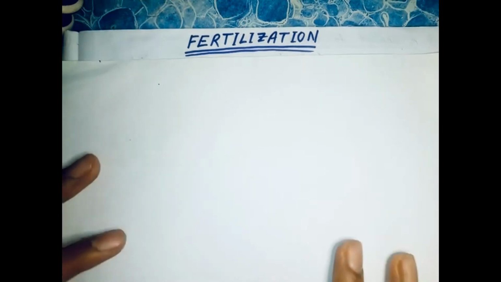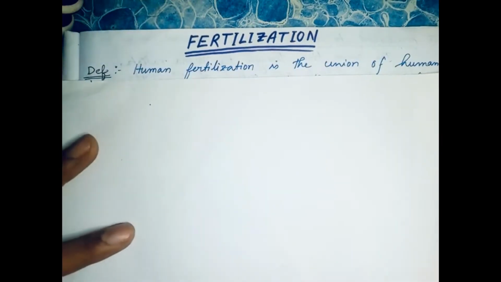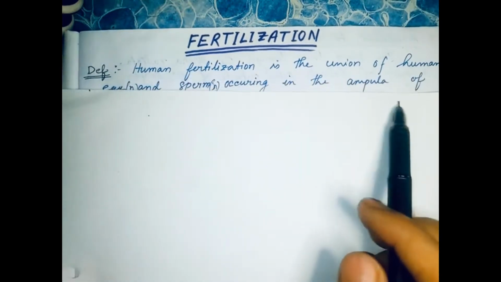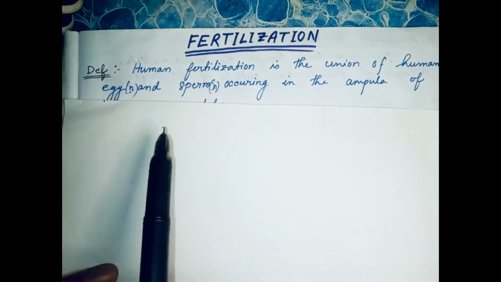So today we will discuss fertilization, obviously human fertilization. Fertilization is a process by which male and female gametes, or haploid gametes, fuse and form a diploid zygote. So let's see what the definition of fertilization is. Human fertilization is the union of a human egg and sperm.